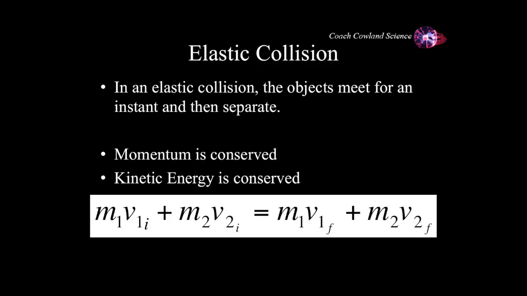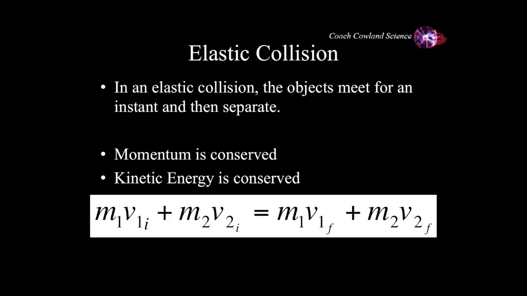Most perfect elastic collisions occur on the atomic level, when electrons interact with each other and bounce away because they're repelled by their force, because they both carry the same charge. That is a perfect elastic collision. But the kind of elastic collisions that we have tend to lose energy because there are other forces, such as friction.